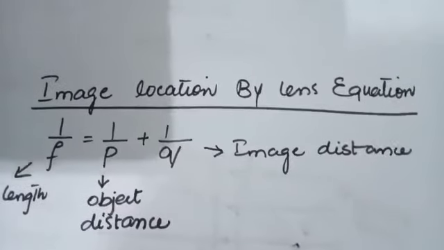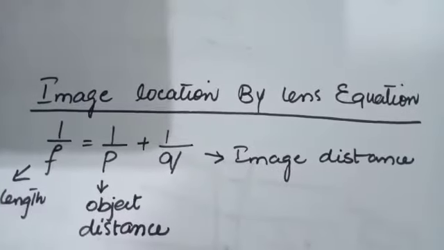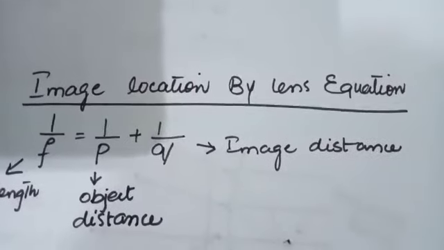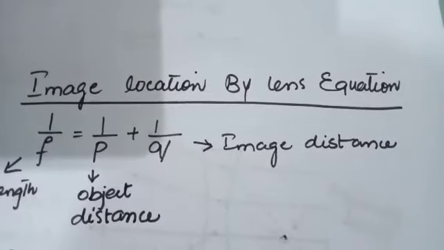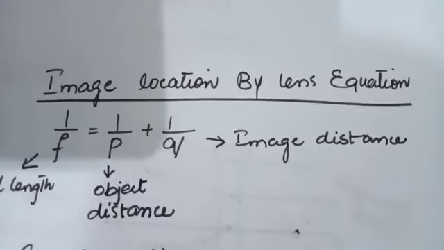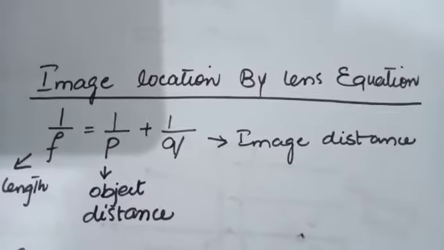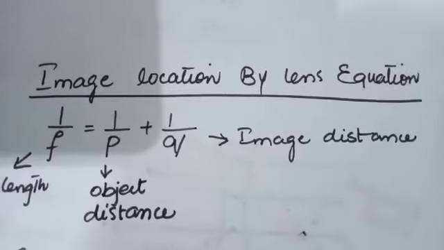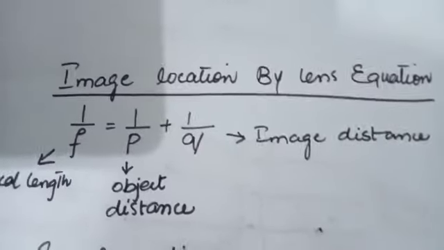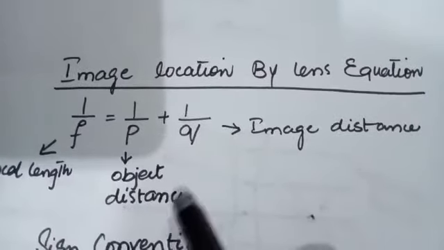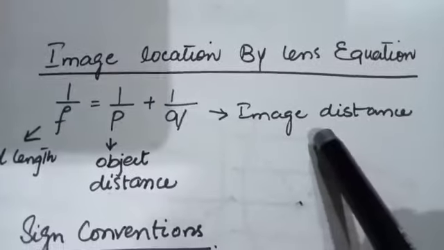Image location by the lens equation. The relation between the object and image distance from the lens in terms of the focal length of a lens is called the lens formula. It is the same equation for mirrors and lenses: 1 over f is equal to 1 over p plus 1 over q. f is the focal length, p is the object distance and q is the image distance.